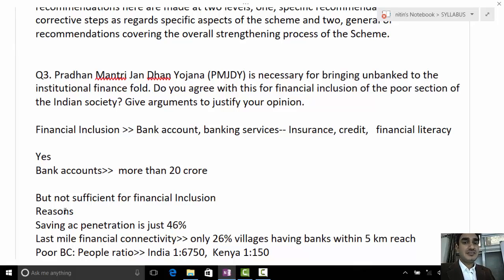Then you try to compare whether this Jan Dhan Yojana is able to fulfill these objectives of financial inclusion or not. Accordingly, in the positive, yes, it fulfills. How? It opens the bank accounts. Then you give an example, data. Around 20 crore bank accounts have been opened under Pradhan Mantri Jan Dhan Yojana. So you have the data to support your answer.